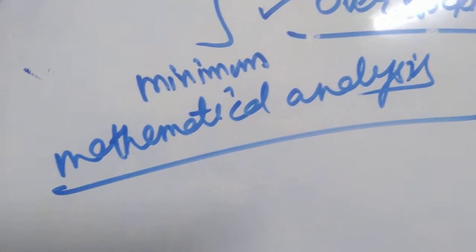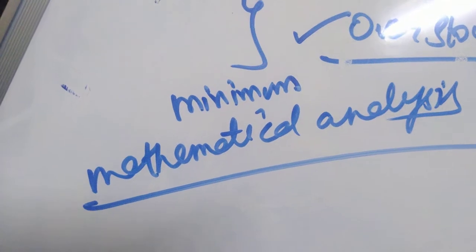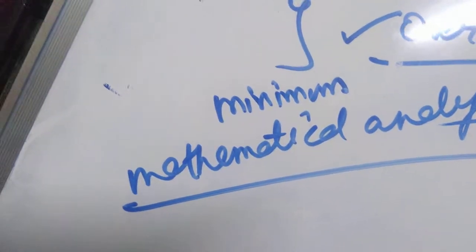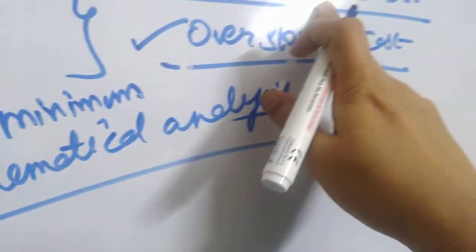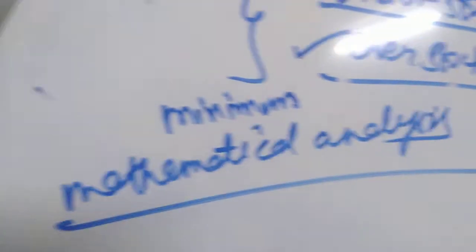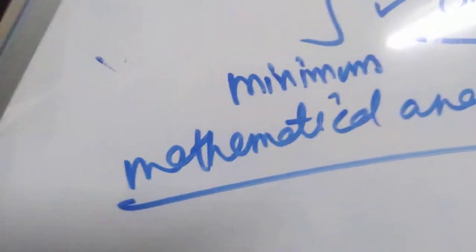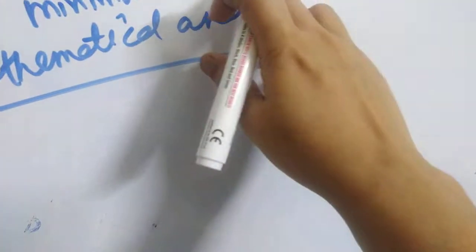I'll repeat: understocking cost and overstocking cost. Understocking cost is the cost per unit of the material when the stock is very low. Overstocking cost is the cost when the limit has crossed; if that limit has crossed, what is the cost of that material? That is the overstocking cost.